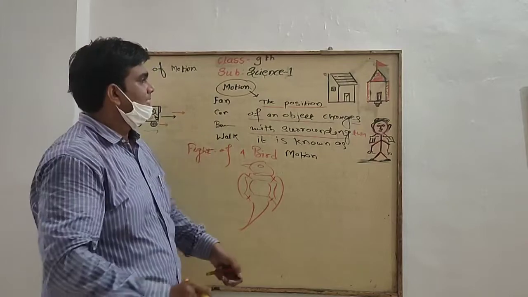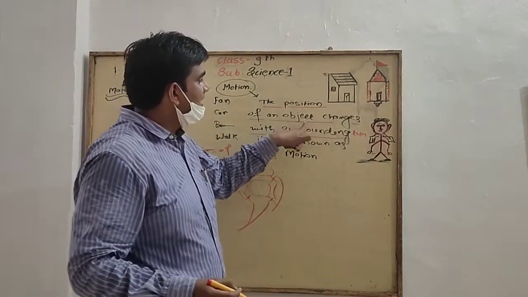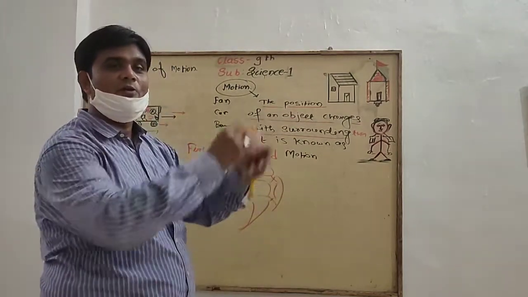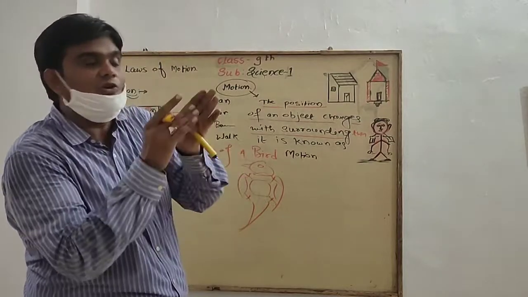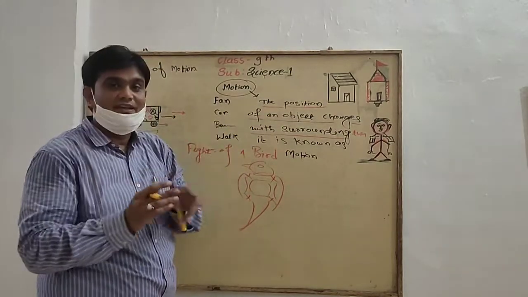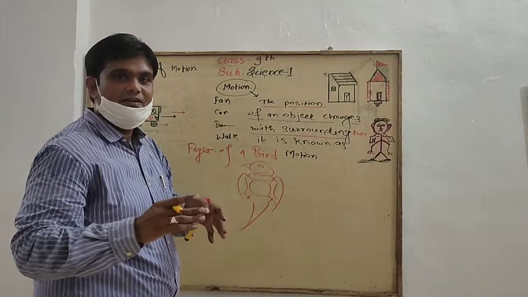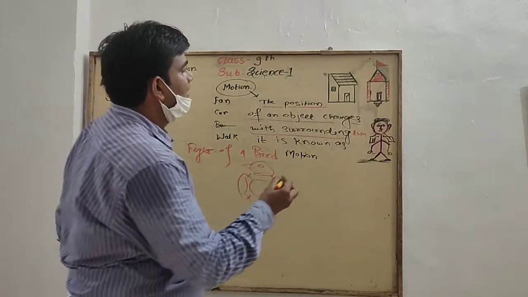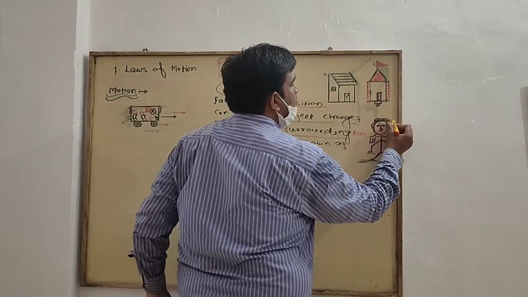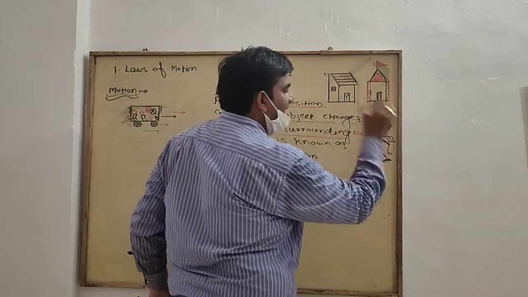Now students, what the surrounding is, what the position of an object is, and what is the relation of this position and surrounding, let us see here. Okay, see here, this is a boy or object standing here.